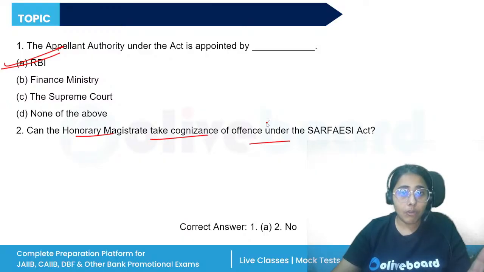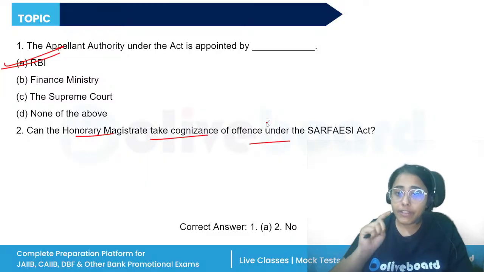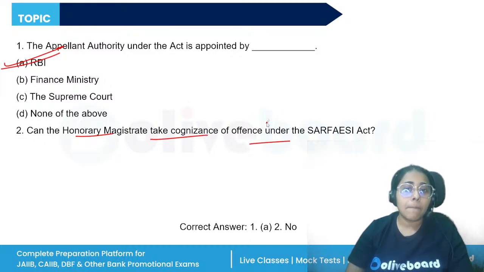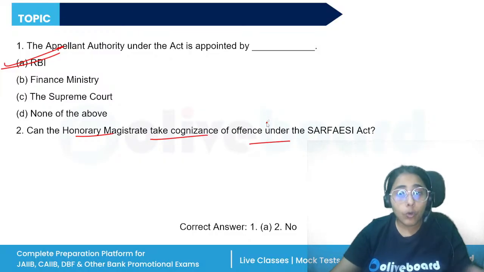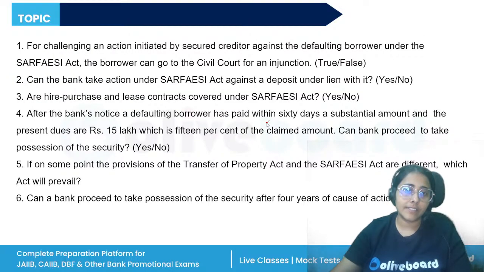The cognizance of offences. No court shall take cognizance of any offence punishable with relation to this act except upon a complaint in writing made by an officer of the central registry or an officer of the RBI, and the cognizance will be taken by the metropolitan magistrate or the judicial magistrate of first class only. No court below the rank than this can take cognizance of such offences. So this is a very important point.